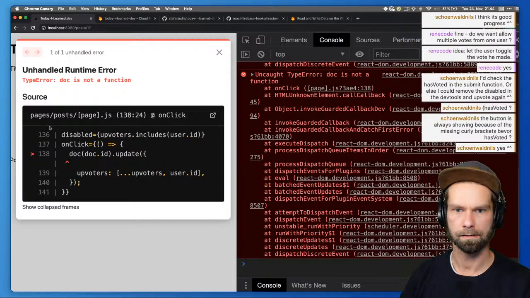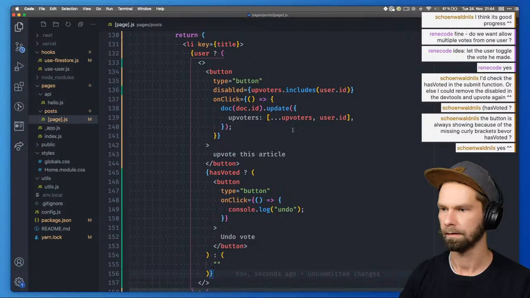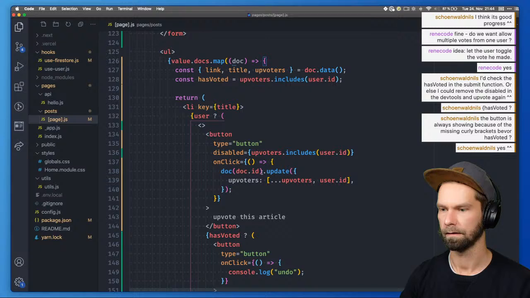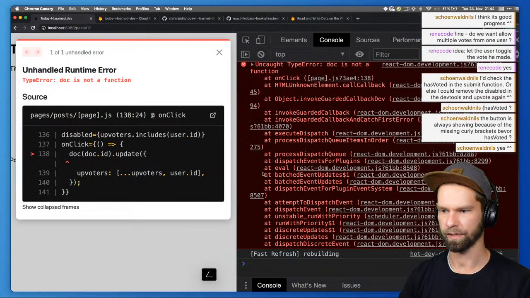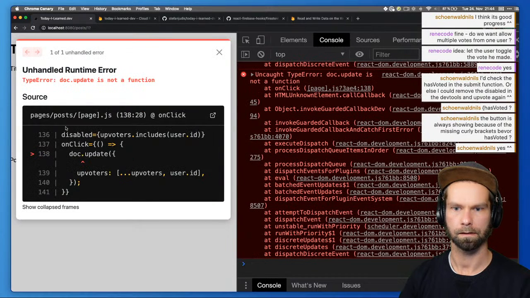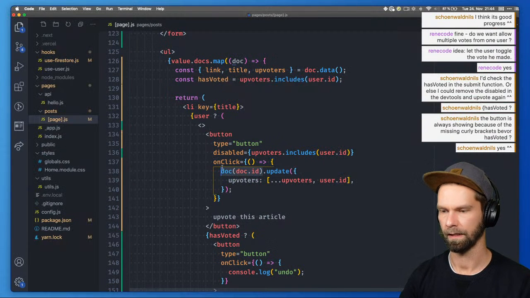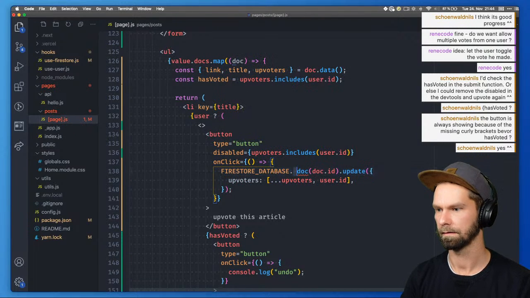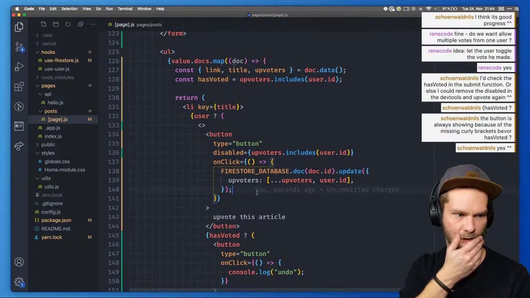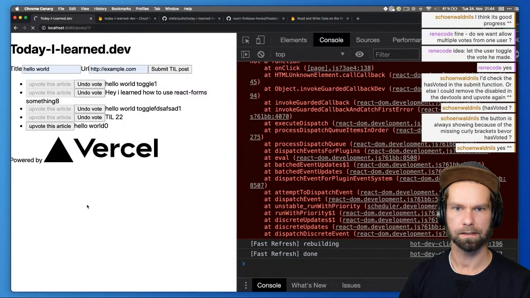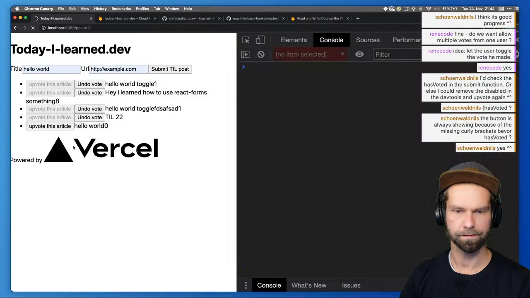When I now do this, everything breaks. Let's see if my refactoring actually... If we can just do this, because that would be super nice if that would work. Yeah, it does not. That's unfortunate. So this is then still Firebase doc, something like that. Alright, so with this, whoops. With this, we probably can already upvote stuff.